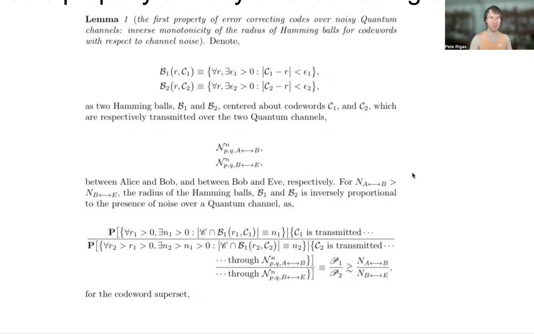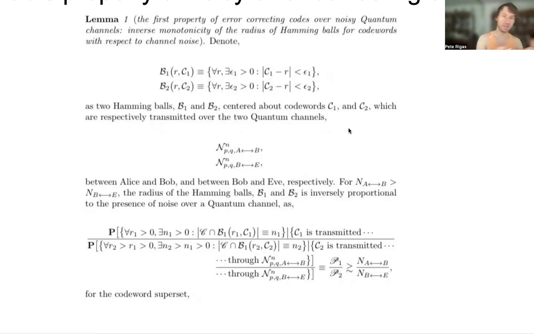This is really demonstrating how, despite this potential disadvantage or this property of error correcting codes, namely with respect to the Hamming balls, script B sub 1 and script B sub 2, which are respectively taken around the code word script C sub 1 and script C sub 2 with each one of their radii, there still can be some very positive impacts in terms of quantum information processing and prospective sources of quantum advantage that can be realized.